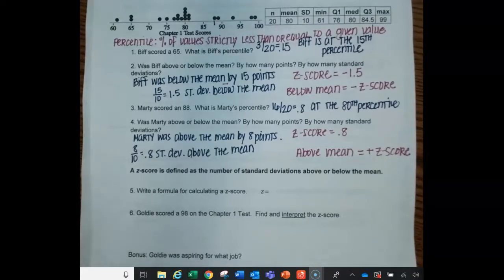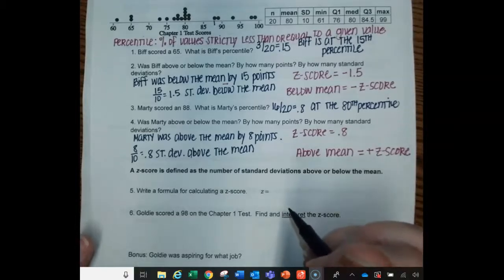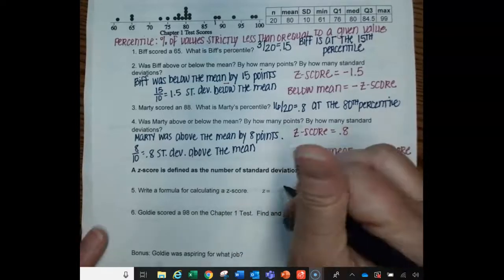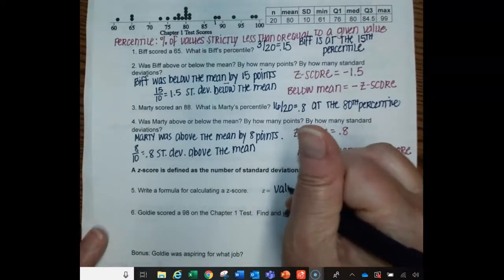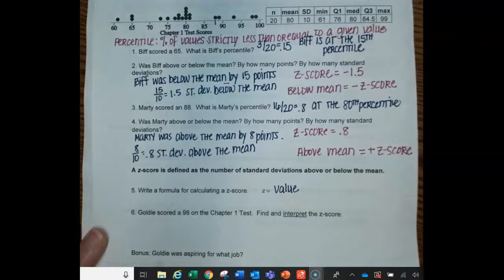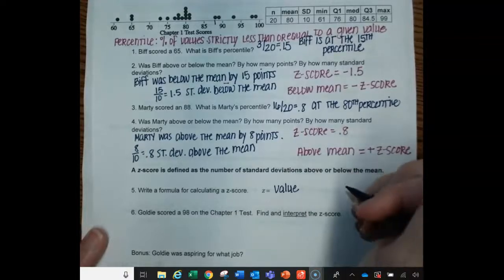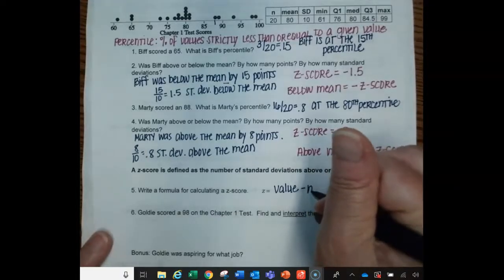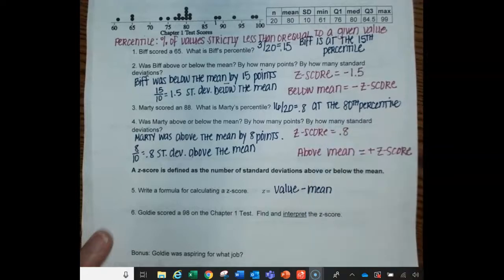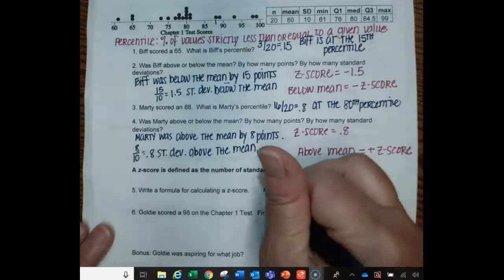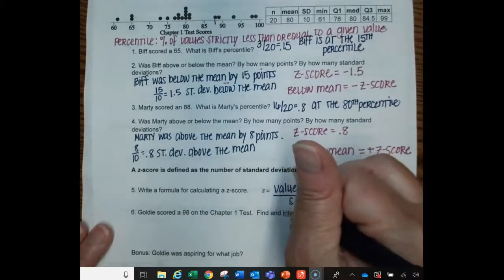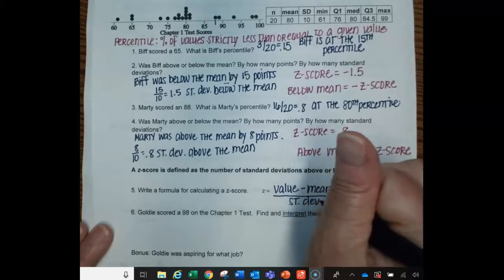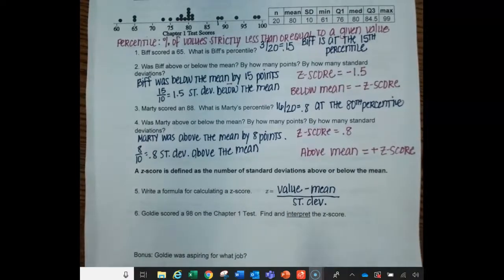You actually just did this pretty much in your head, but let's put some words to it. This is on your formula sheet. To find a z-score, you took the value that we were interested in, Biff or Marty's score, and we subtracted the mean from it so we could find out how far above or below the mean they were, and then we divided by the standard deviation. This is the formula for calculating a z-score.